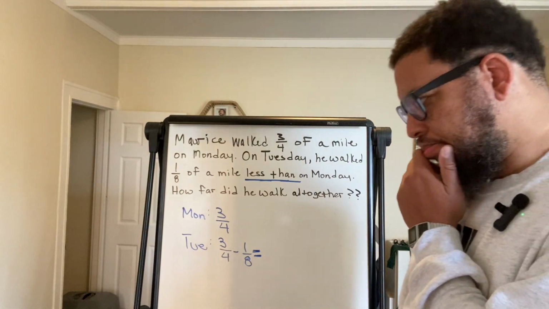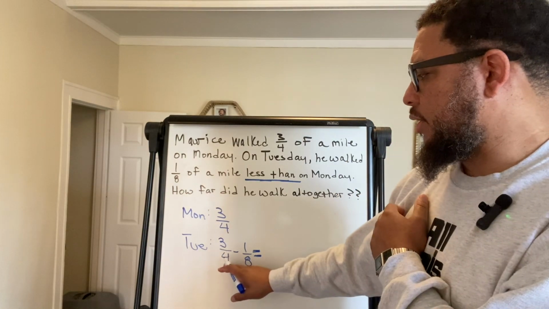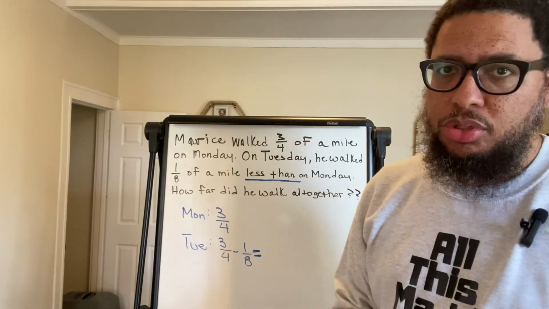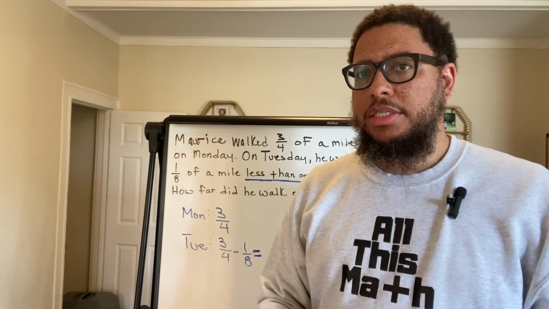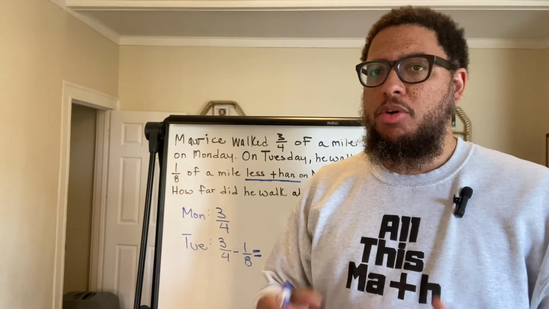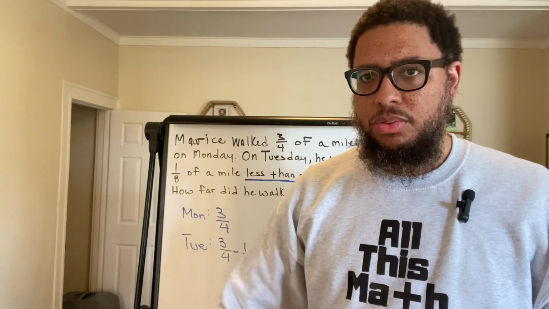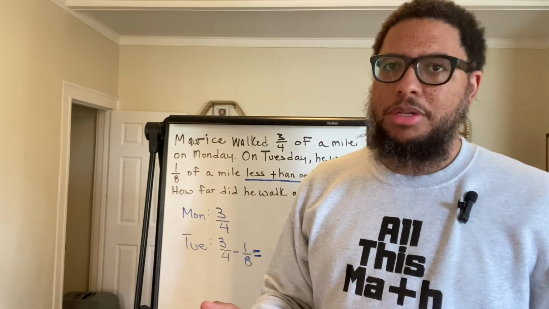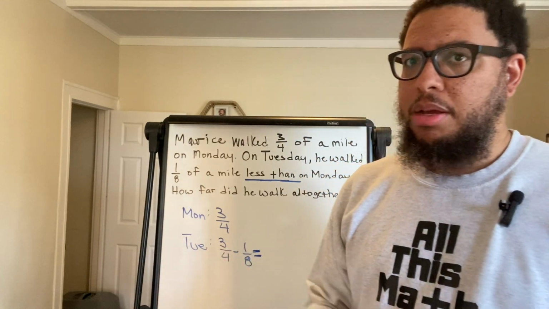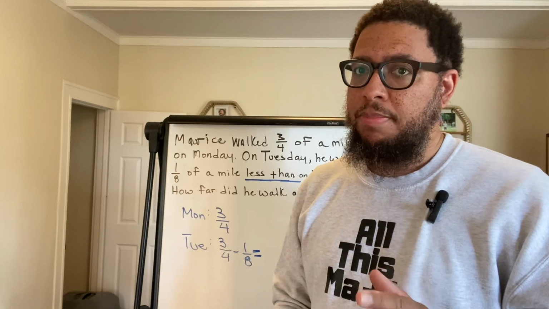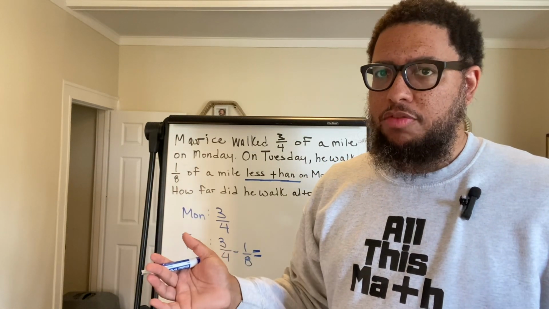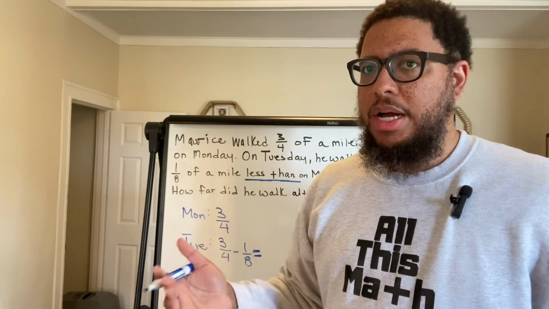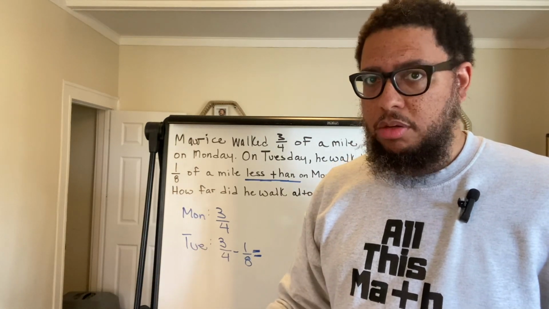Now, check this out. Whenever you're subtracting fractions and your denominators are different, you need to ask yourself, what's the smallest number that both of those denominators can multiply into? Now, it doesn't have to be the smallest number, but it's got to be a number that they both multiply into. But if you pick a bigger number, that's just going to make the math more difficult. And why make the math more difficult unnecessarily? Why would you do that to yourself, right?